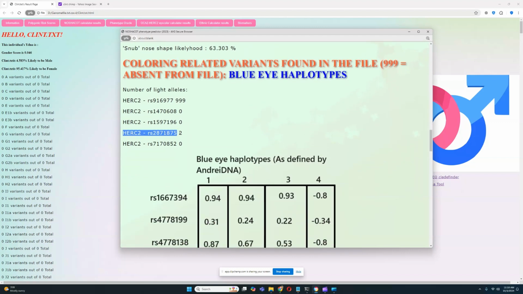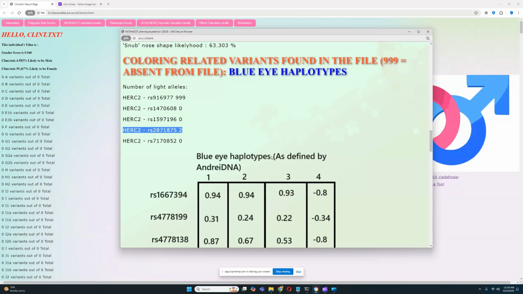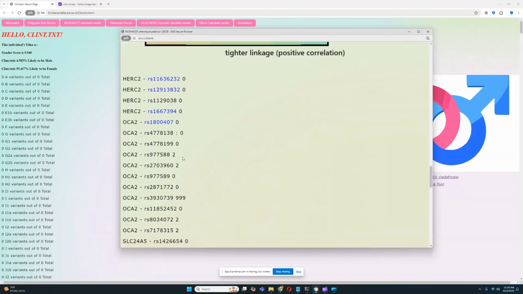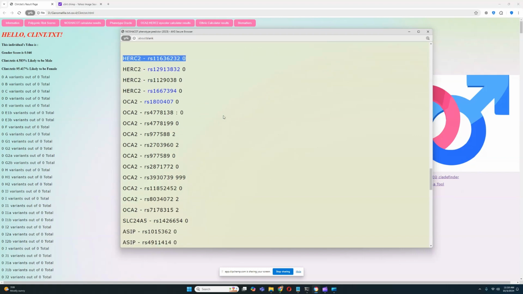Looks like they have two light color variants in this version of HERC2, which is kind of surprising. I wasn't expecting to see any light color variants in a chimpanzee in any of these variations, but looks like we do see some here. This here in OCA2, this here in OCA2 as well, but they don't have any of the blue eye haplotypes. No BH4, no BH1, no BH2, no BH3.